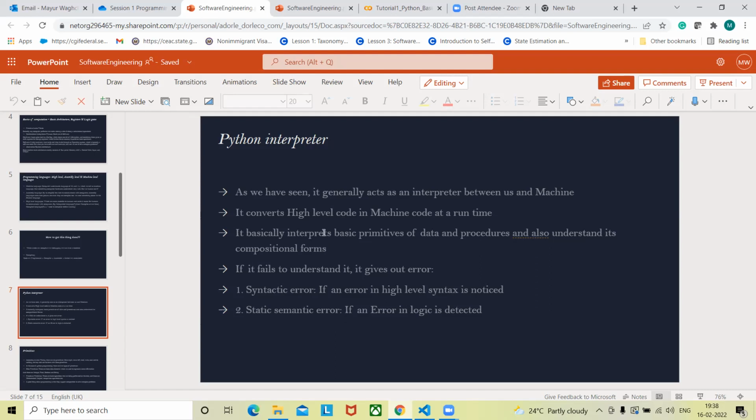Whenever Python is not able to understand what the high level language code is saying, it shows an error, and there are two kinds of error. The first is a syntactic error. Whenever you have an error in your syntax, we call that a syntactic error. Python and most editors are really good at capturing those syntactic errors. But whenever there is an error in logic, we call it a static semantic error, and for that purpose we need to perform a lot of tests.